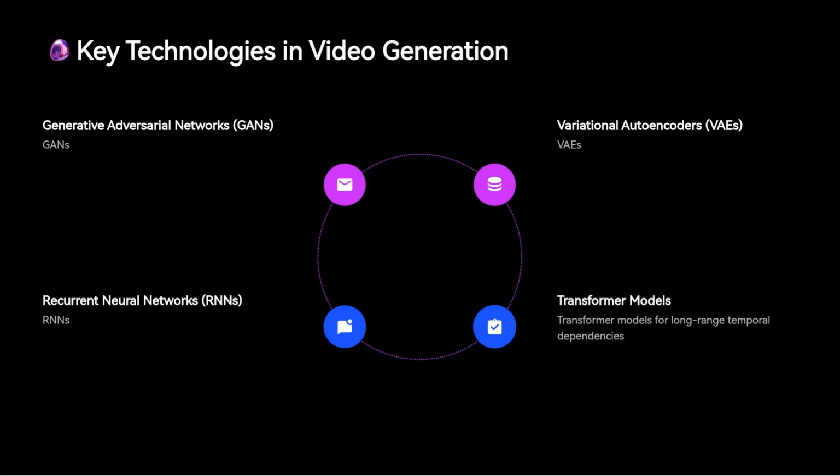More recently, transformer models, known for their success in natural language processing, have been adapted for video generation. They use self-attention mechanisms to capture long-range temporal dependencies, which makes them ideal for generating coherent sequences in video content. These technologies are constantly being refined, and hybrid models that combine aspects of GANs, VAEs, and RNNs are increasingly being used to tackle more complex video generation tasks.